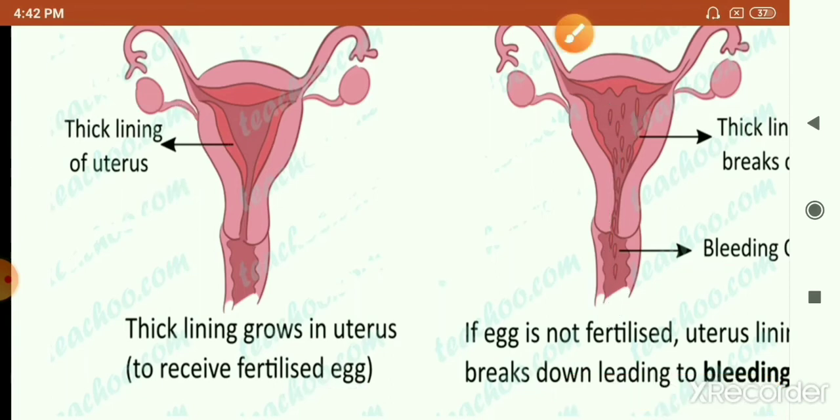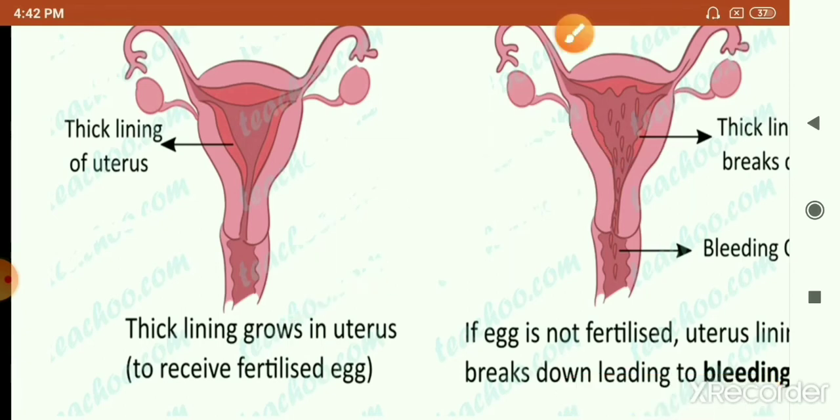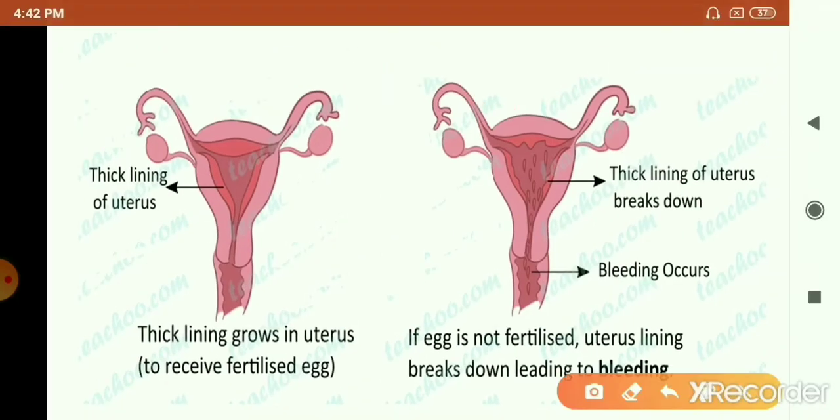This menstruation will occur for around 3 to 5 days. In your NCERT it's written as 1 to 8 days, so it is around 3 to 7 days or 5 days. The beginning of menstruation is the beginning of the cycle, and then again on the 14th day the egg will be released, the uterine wall will become thicker and thicker, and if fertilization has not happened, again the wall will be shed.